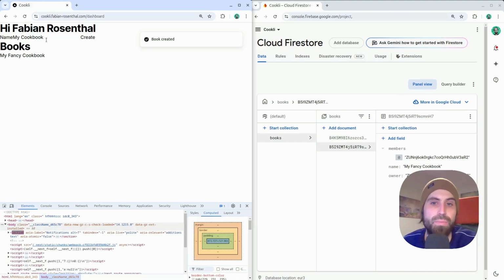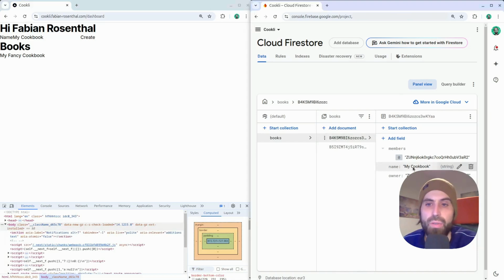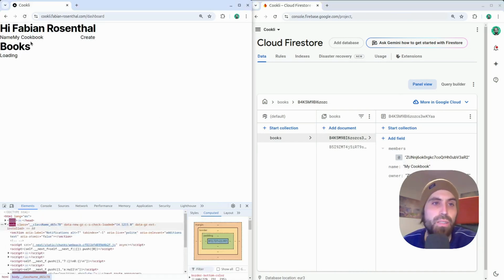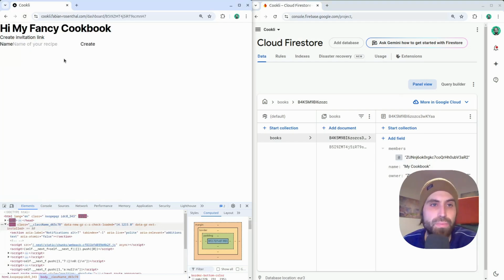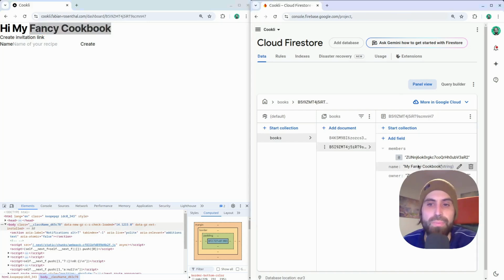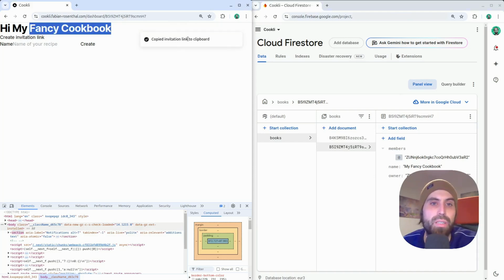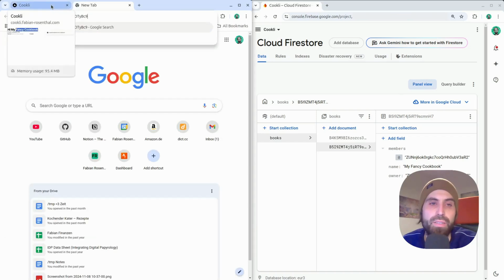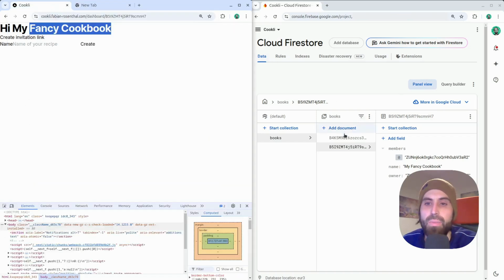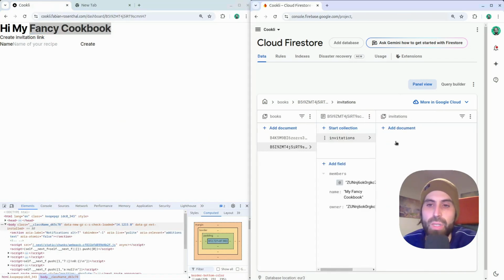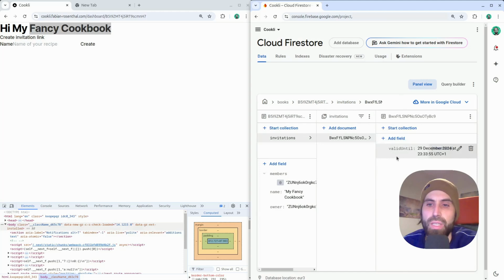Let's create a second one. Now I have two. The other one is called just my cookbook because it's the default. Let's also reload here. So now I have two cookbooks. Let's check out the first one. Here we show the name, which comes from here. And then we can create some invitation link. Let me copy that, and it's copied to my clipboard. It's not yet a proper link, but here we can see an invitation was created, which is valid until tomorrow evening.